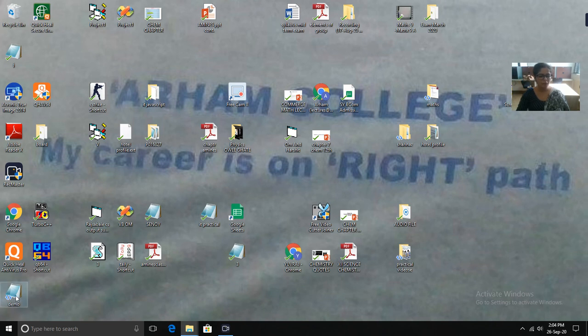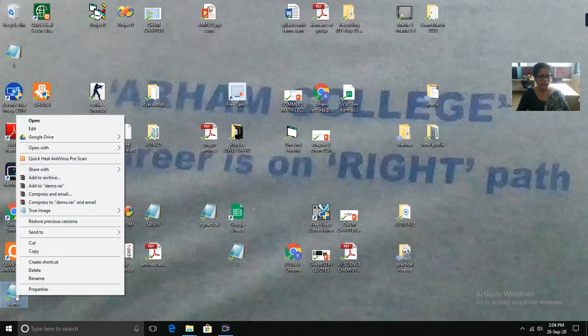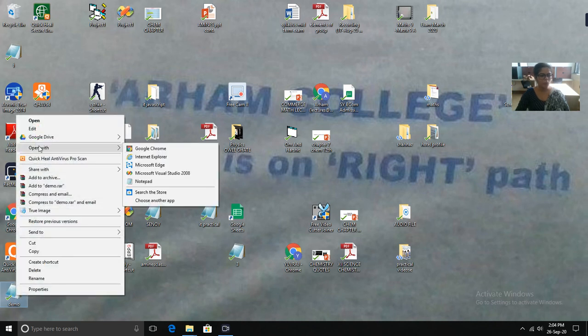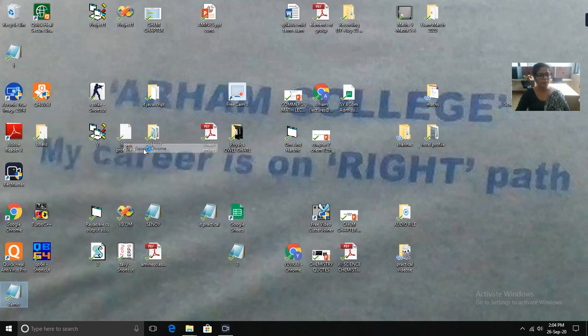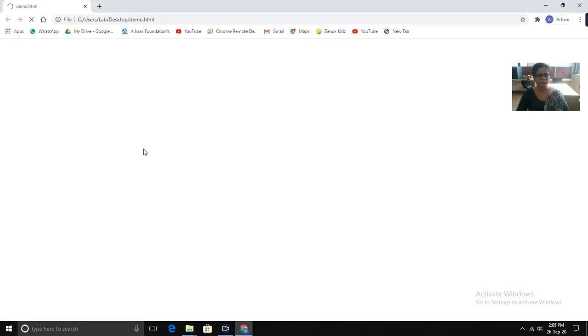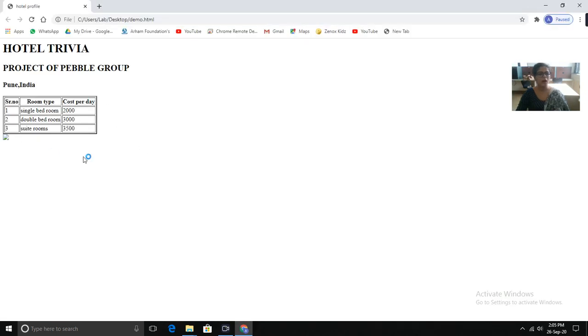So now I have to check the output. Okay, so how do we check the output? Right click on that file and then Open with, and you can use any browser to open it or to check the output. So let's suppose I am using Google Chrome. So Open with Google Chrome. Okay, so this is the output of that page.